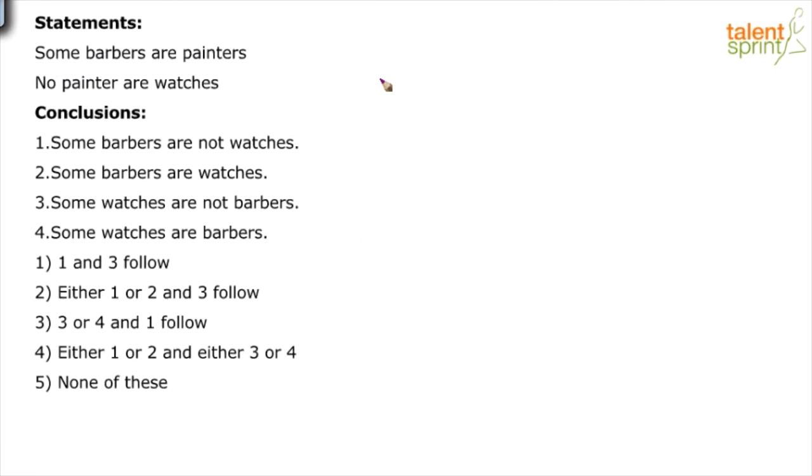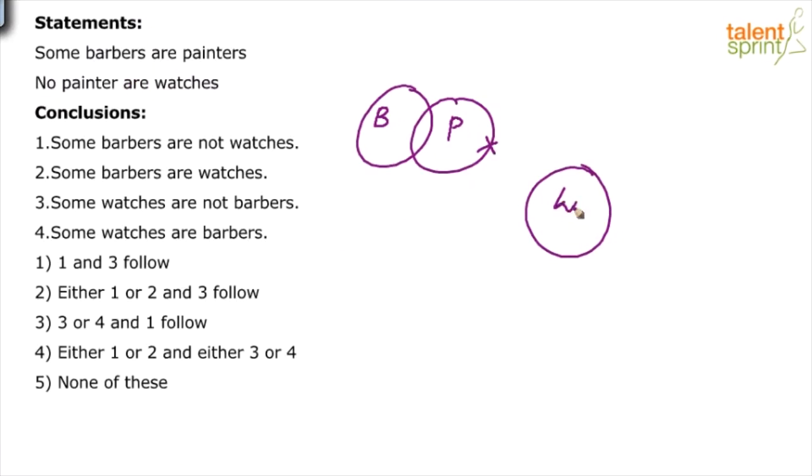Some barbers are painters, right? So draw the diagram for this. Barbers here and painters. Some barbers are painters. No painters are watches. So no painter is a watch.